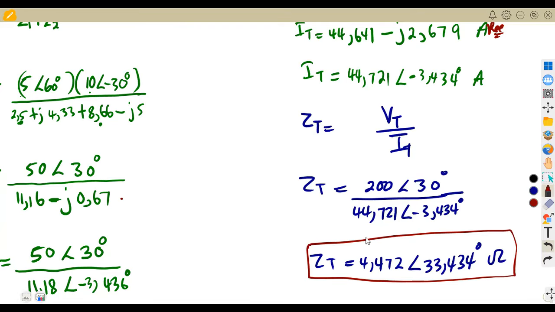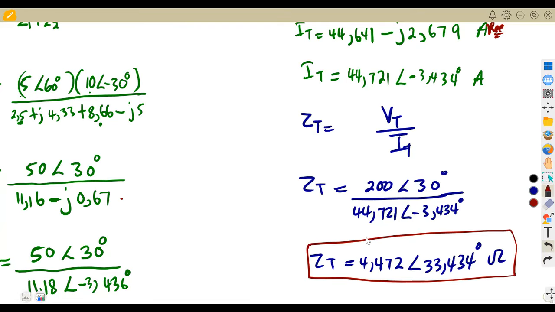So if we check the first answer that we calculated, the impedance is the product of Z1 and Z2 over the sum of Z1 and Z2, because those impedances were in parallel. We obtained the total impedance as 4,472 angle 33,436. Here it's 434, just that difference of 2 here, but it's one and the same thing.